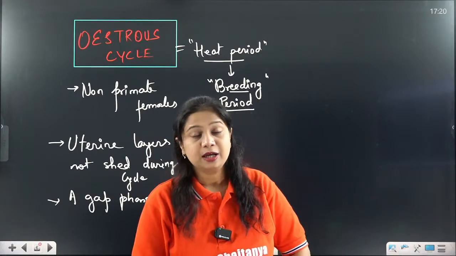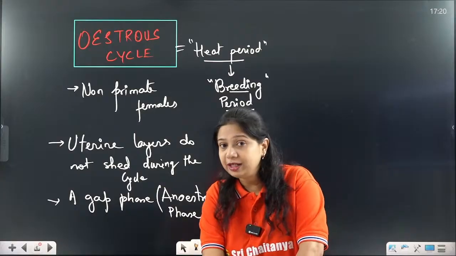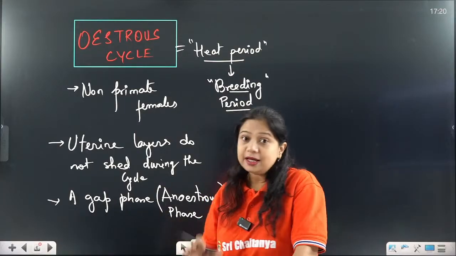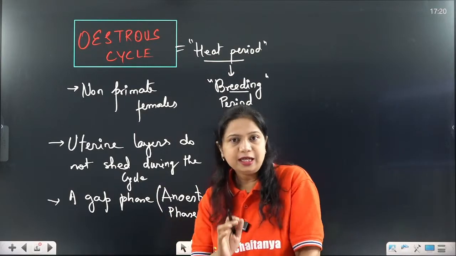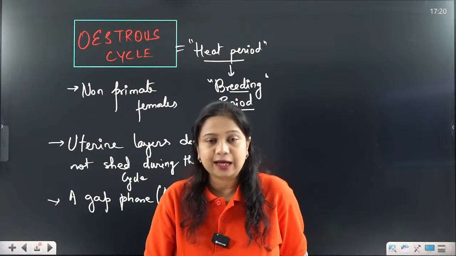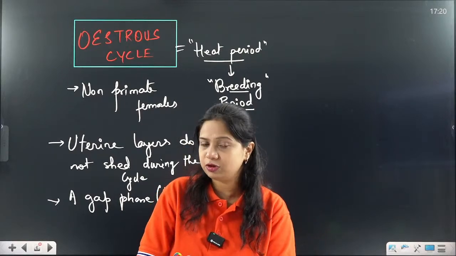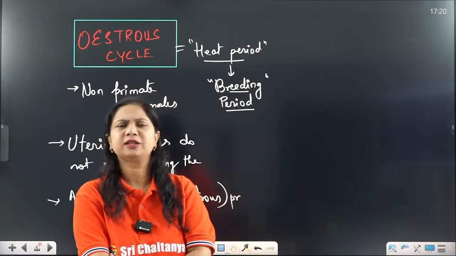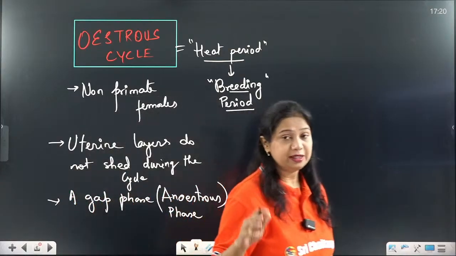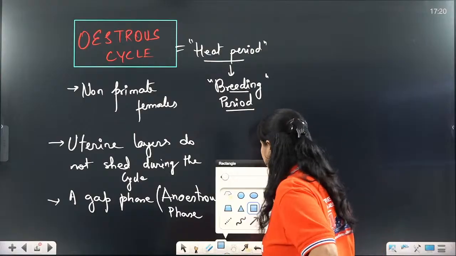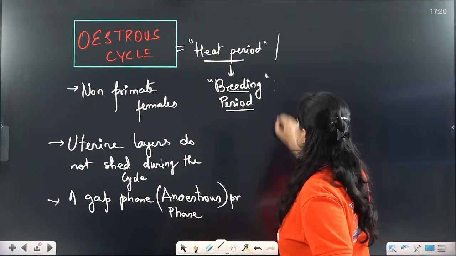And in this case, there is no shedding of the uterine endometrium layer, and there is a gap present after each estrous cycle. The gap is called the anestrus phase. I know this might sound a little confusing to you, but these are again going to be very useful for you when you will be studying them in the actual classes.